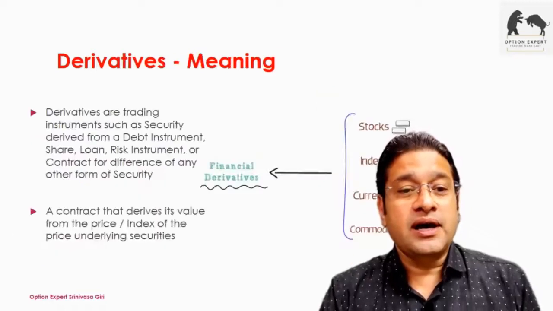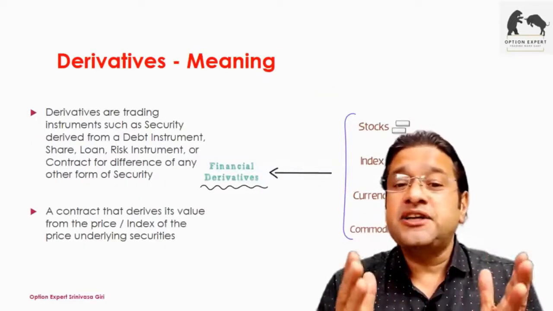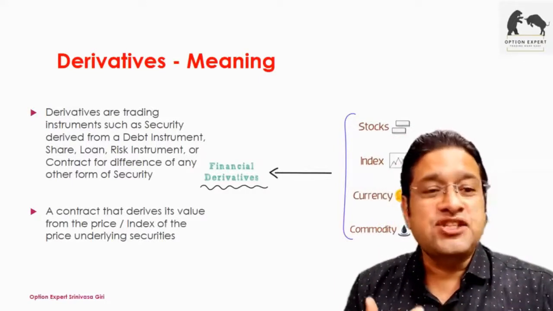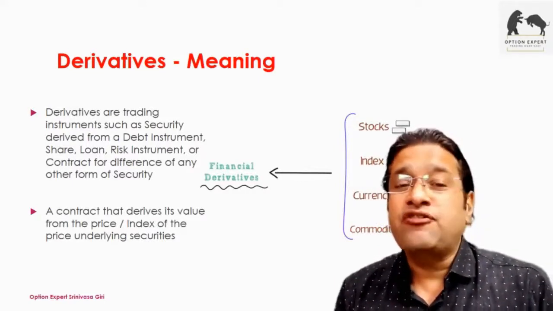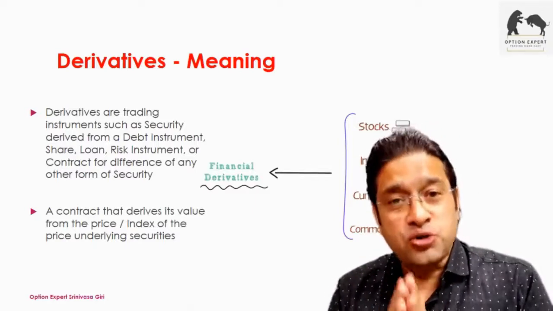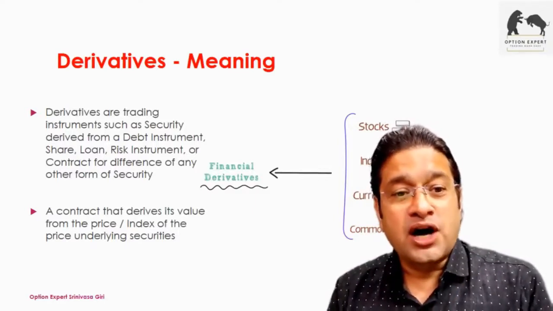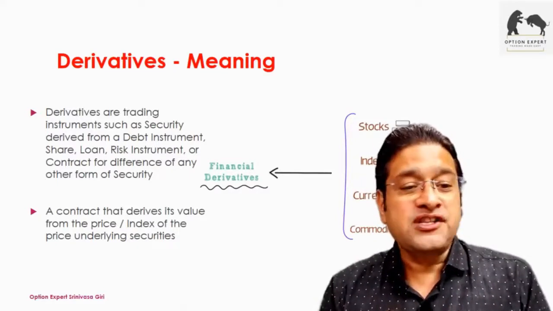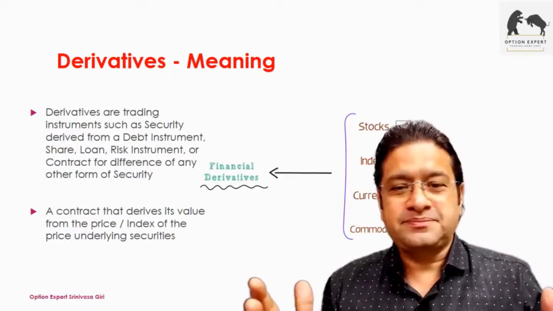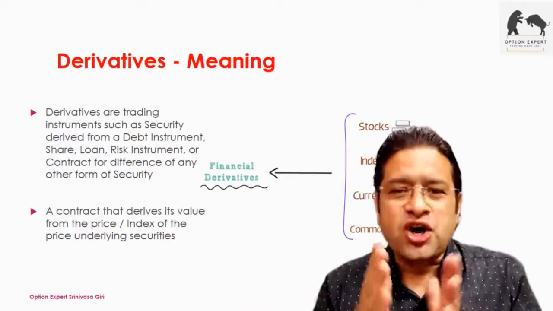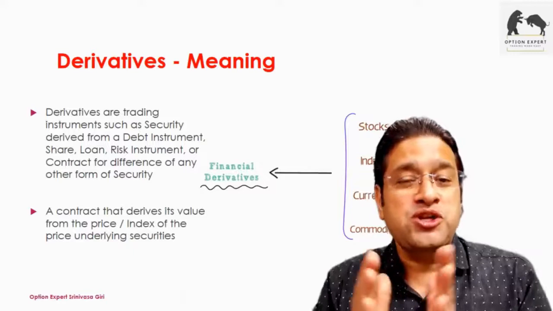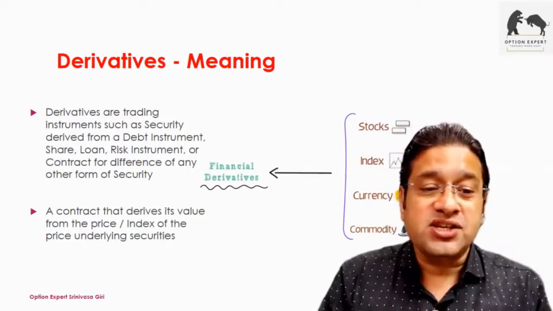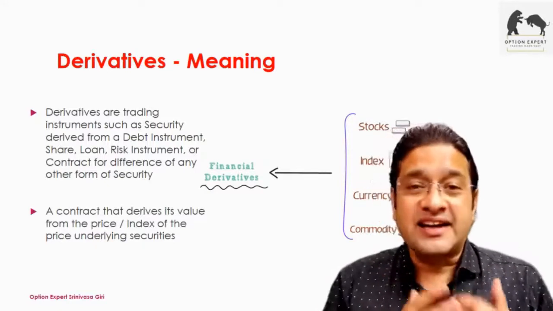Now, moving on, let's try and understand the meaning of derivatives from the stock market perspective. Derivatives are trading instruments such as a security derived from a debt instrument. It could be a share, it could be a loan, or any risk instrument or contract for difference of any other form of security. Also, it's actually a contract between two people.